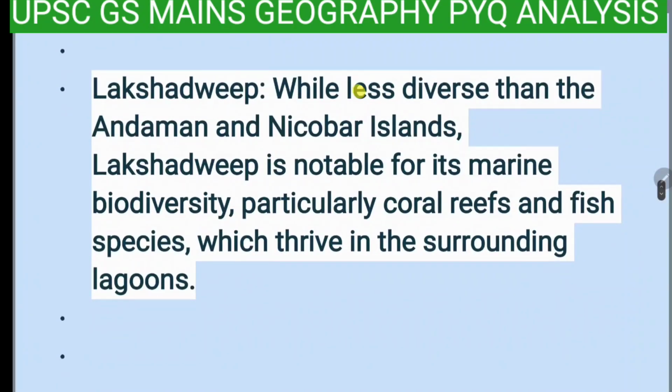Lakshadweep, while less diverse than the Andaman and Nicobar Islands, is notable for its marine biodiversity, particularly coral reefs and fish species, which thrive in the surrounding lagoons.